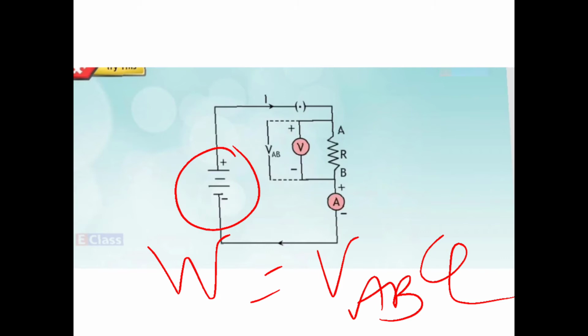Now what happens to this energy? The energy is received by this resistance. This resistance converts this energy into heat energy. So if you touch the wire, you will feel it is a little hot. So the temperature of the resistance has increased.